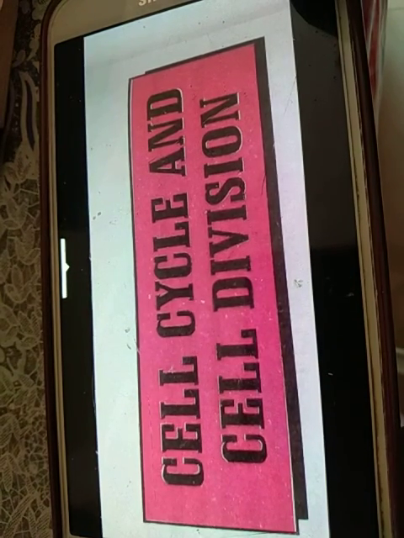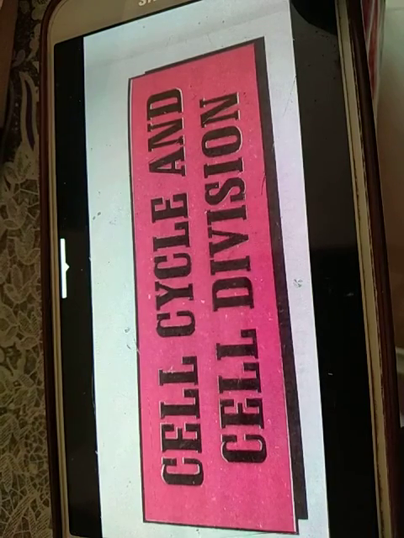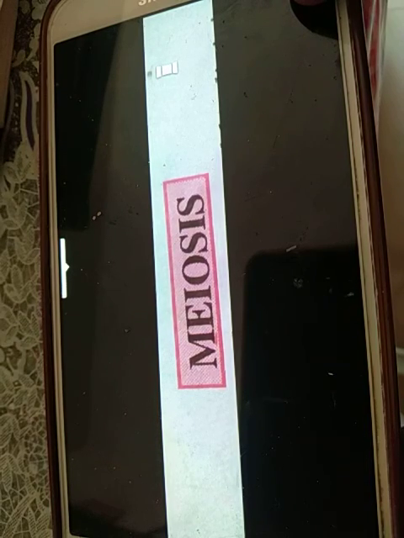So, dear children, we are doing cell cycle and cell division. In this part, we'll do meiosis-II and one part that is interkinesis or intermeiotic interphase, and significance of meiosis. Meiosis I we had discussed, and in this part let's discuss the interkinesis or intermeiotic